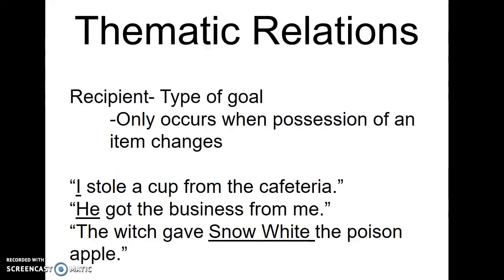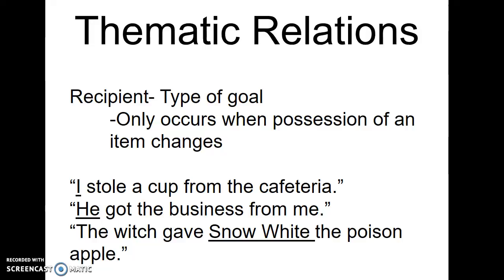All right, our next one is recipient. Recipient is like goal, except it occurs only when there's a change of possession. So I stole a cup from the cafeteria. Originally, the cup was in the cafeteria, and I stole it, thus transferring possession of the cup from the cafeteria to me. Similarly, he got the business from me. He is the recipient of the business. So recipients are a type of goal, and it's when a change of possession occurs.